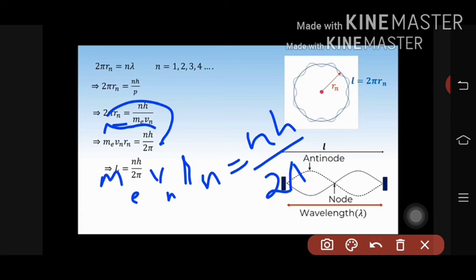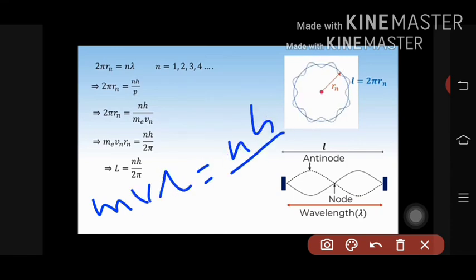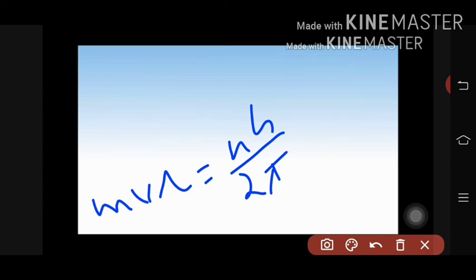But what is this mvr? mvr is equal to nh divided by 2 pi, which is the second postulate of Bohr. It states that the angular momentum of the electron is an integral multiple of h by 2 pi. This is the de Broglie explanation.